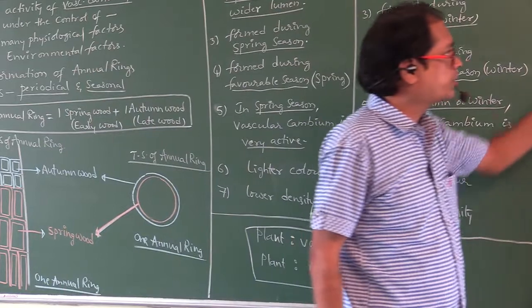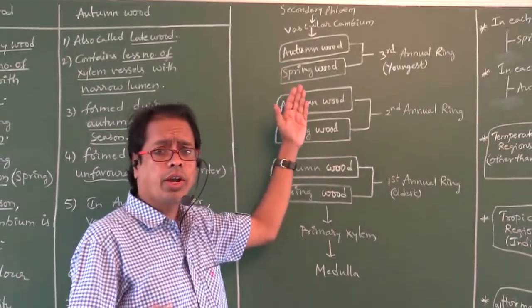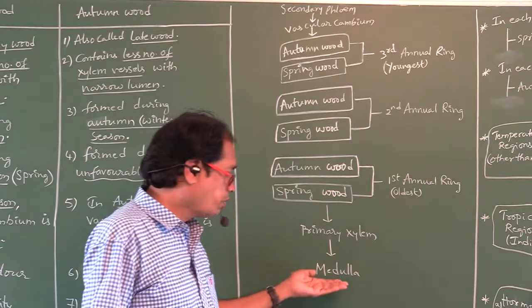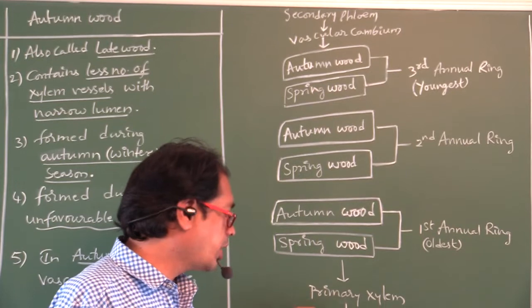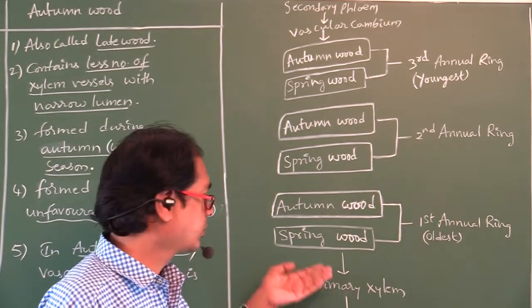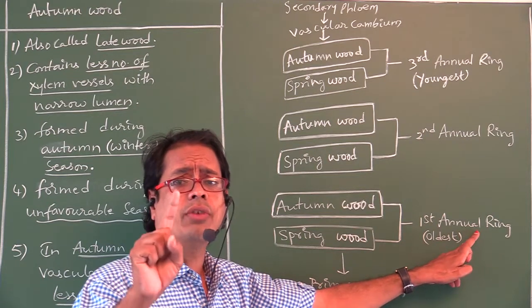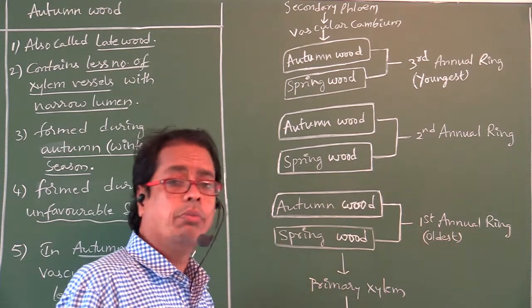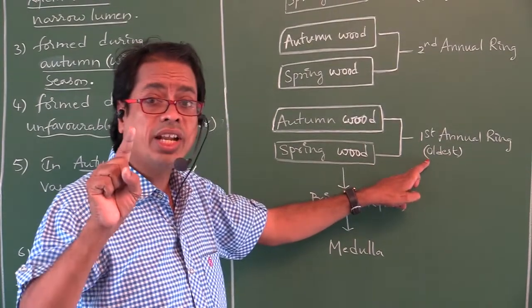Now look at here, my dear students. When secondary growth is going on, medulla is at the center of the dicot stem, and inner to medulla is primary xylem. So this is the first annual ring. First annual ring is always present nearer to medulla or at center. First annual ring is so called the oldest annual ring.